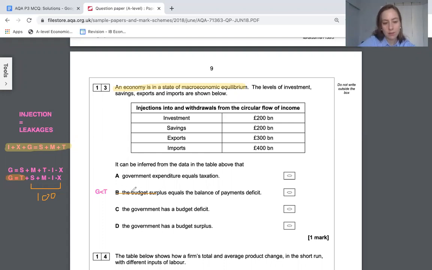So that itself doesn't make sense. So B itself won't make sense. Government has a budget deficit. It should, yeah, because government spending is greater than taxation by 100, as we've seen here. Budget surplus, no, we just worked out it doesn't. So C is the answer.